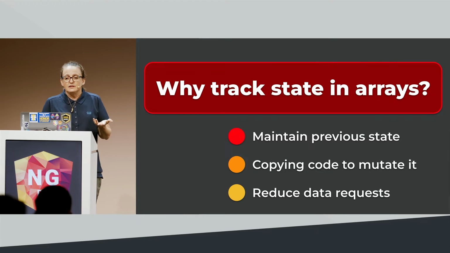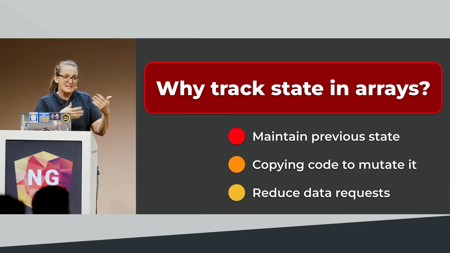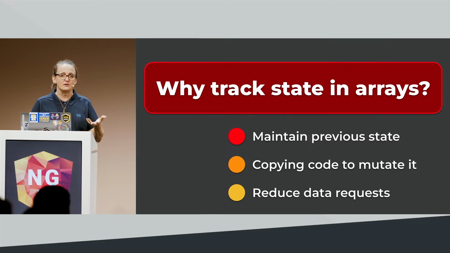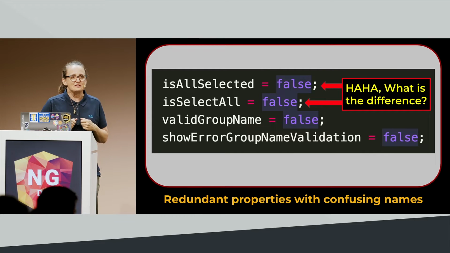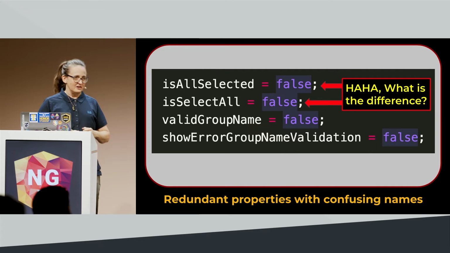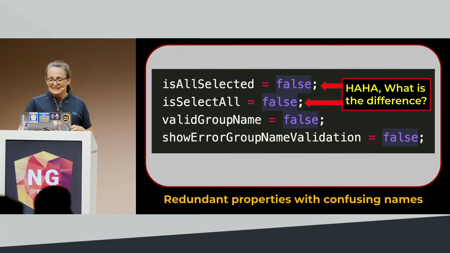So why do people do it? It's to maintain previous state, right? We're basically copying our code so that we can mutate it, because in the end, we don't want to have to go get it again by making another data request. Another brand that we end up seeing are redundant properties with confusing names. This is one of my favorites. I found this in the wild. We've got is all selected and is select all. What is the difference? I still haven't figured that out, right?